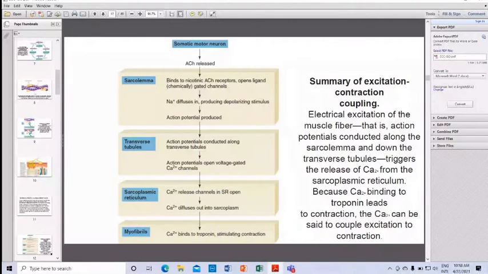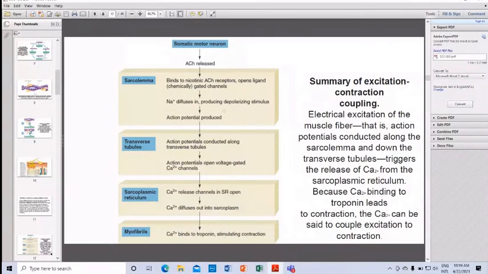Somatic motor neuron. From the somatic motor neuron, acetylcholine is released. It binds to the sarcolemma, meaning the plasma membrane of the muscle fiber. Acetylcholine binds to the nicotinic acetylcholine receptor. It opens the ligand-gated channels. Sodium diffuses in, producing a depolarizing stimulus. An action potential is produced on the muscle fiber.